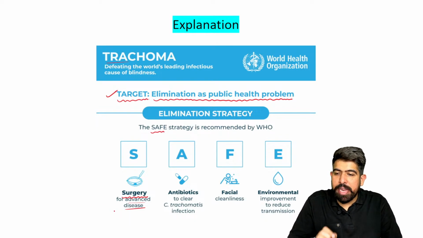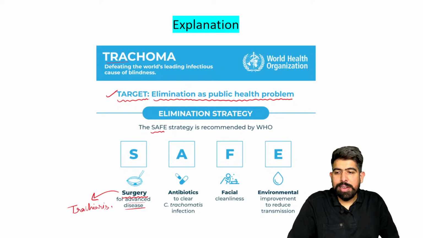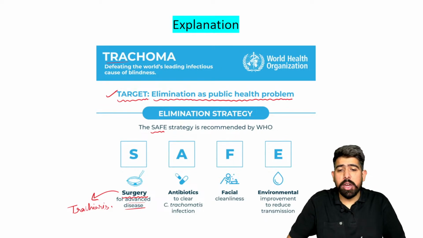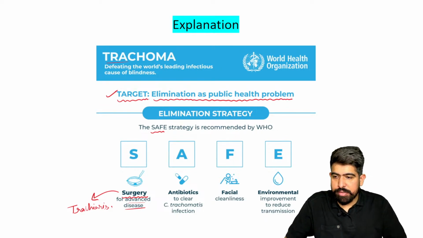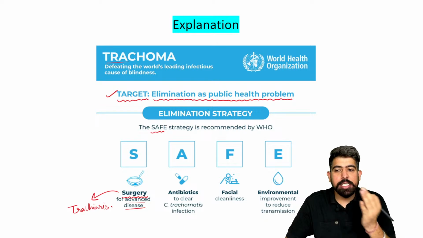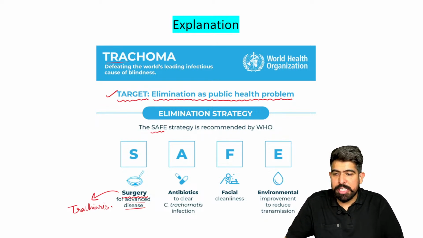The main symptom of your trachoma is trichiasis. Yes, this is about your trichiasis. And this trichiasis means misdirection of your eyelashes. Your eyelashes will be getting the misdirection, not the eyelid, doctor, not the eyelid. The eyelid is not getting the misdirection, right? Your eyelashes will be getting misdirection.